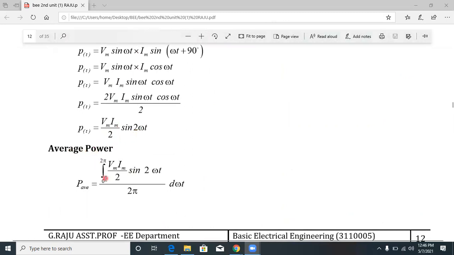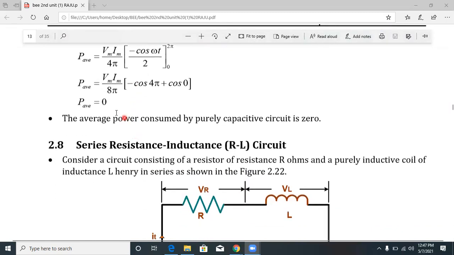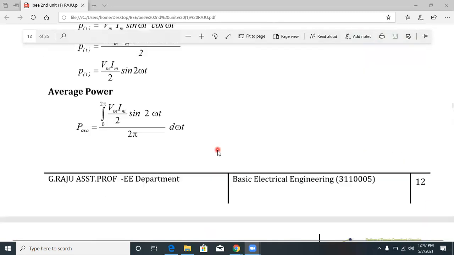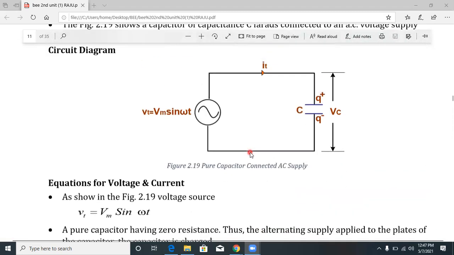Then we find the average power over 0 to 2 pi, integrating Vm Im by 2 into sin 2 omega t. By integrating, we get the average power equal to 0. The average power consumed by a purely capacitive circuit is 0. Similarly, the average power consumed by a purely inductive circuit is 0. Understood? So this is about resistor, inductor, capacitor.